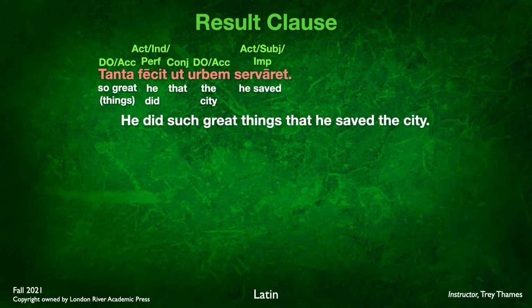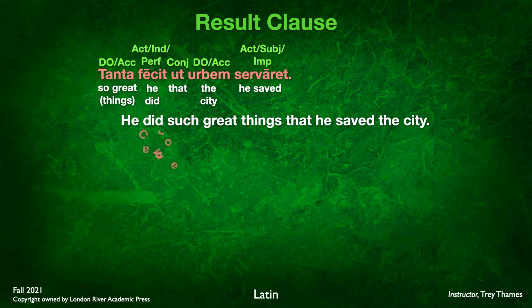This is an active subjunctive imperfect verb. Notice that we have an imperfect subjunctive because we have a perfect or past tense main verb. So fecit, he did, tanta, so great things, such great things, ut, that, servaret urbem, he saved the city.